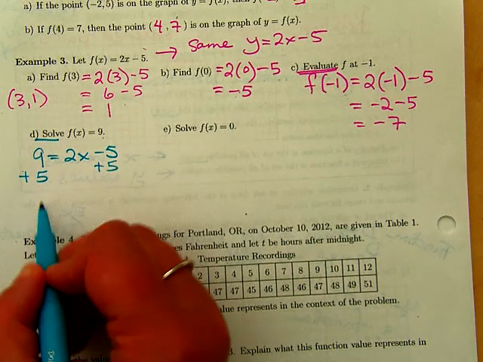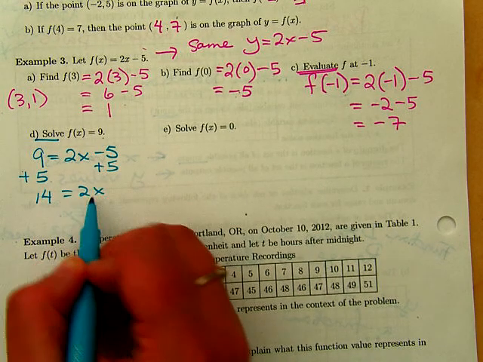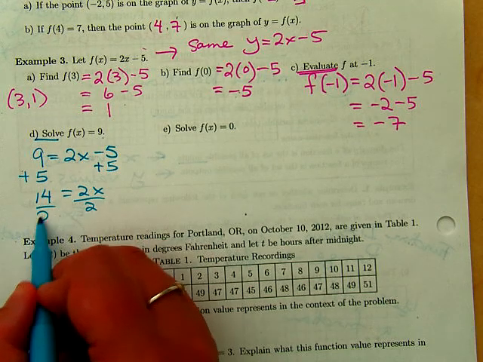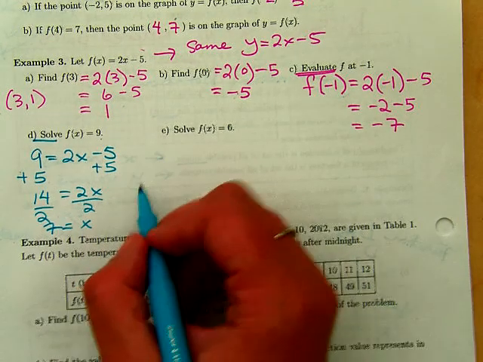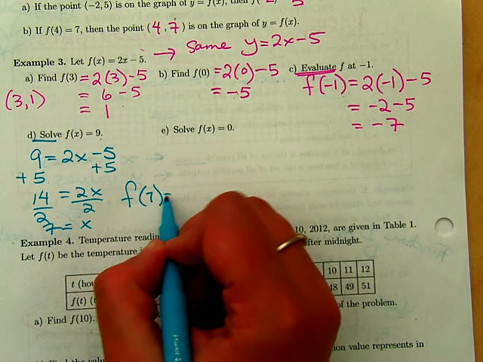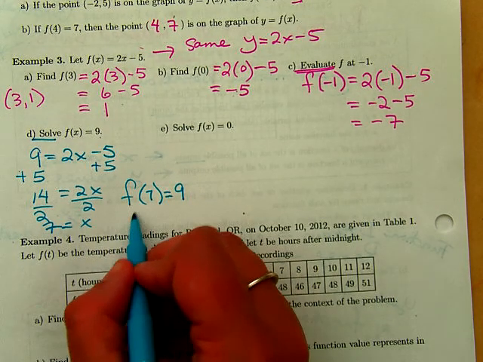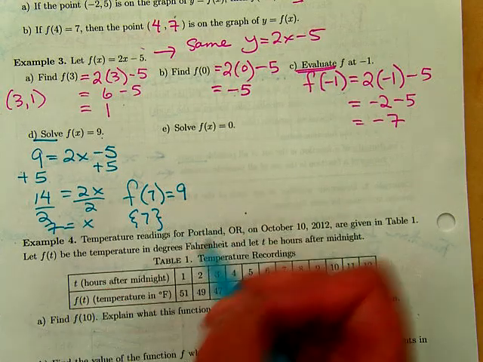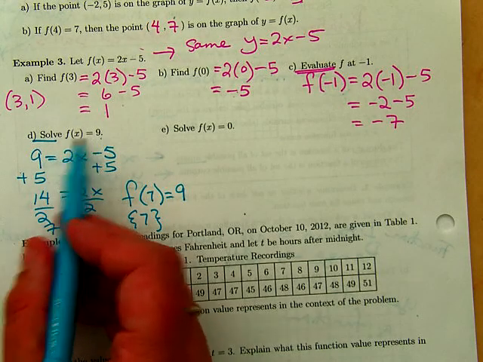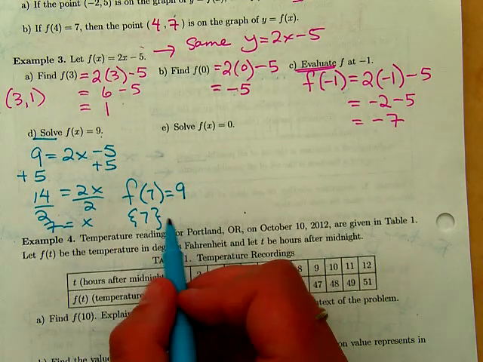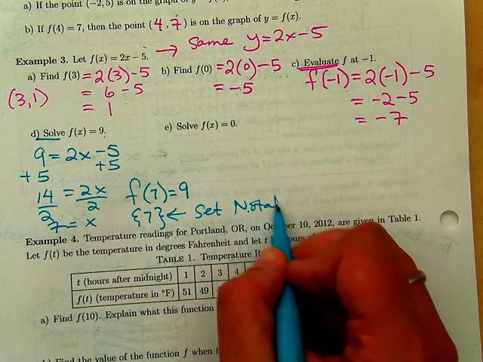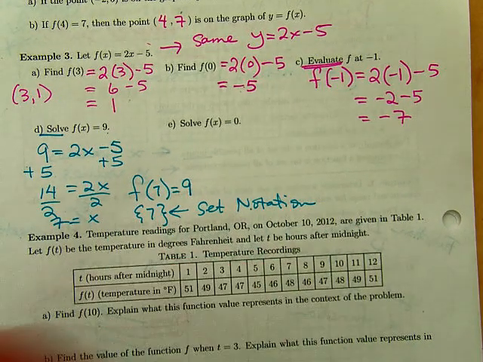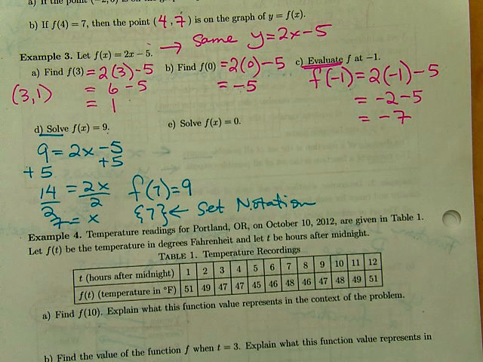Yeah? So I have 14 equals 2x. Divide by 2, divide by 2, I get x equals 7. So that means f of 7 equals 9, or since we solved it, we could put it in set notation. If I just write f of x equals 9, and I want to know what the x value is, this is right here, the set notation, which means that the solution that we solved for, we got 7. Do you see the difference between